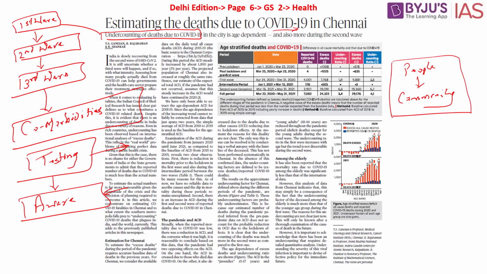And at the same time, this is also important from the historical picture and the statistical viewpoint, that if similar instances occur in the near future, the government may go back to the data, look into it, and see how this particular disease started spreading from one area to another. So this is the importance of collection of data, and if there is underreporting, it is the people who are bound to suffer, says this article. It is this that we have to understand in reference to this article.